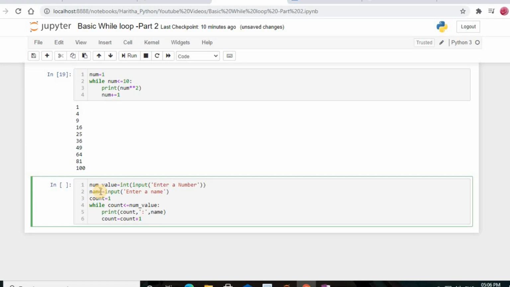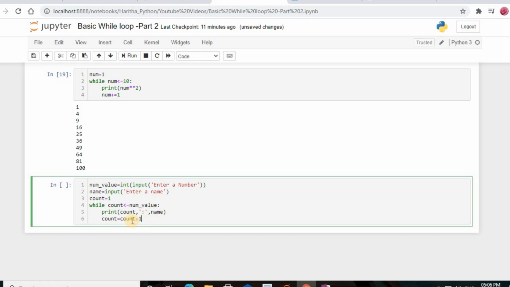And next I gave one more variable, name. So what is the variable name showing here? Input, you are going to enter one name here. Now I am taking one more variable, that is count. So count is equal to 1, and now I used the while keyword, count is less than or equal to num_value, print count and name. Means, for example, if I enter a 3 and I enter a name, my name should be printed 3 times.